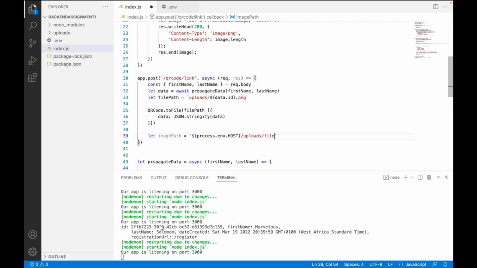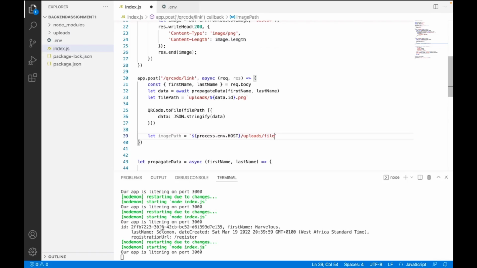Okay, so what we're just going to do here is to see what this data looks like, right? So let's just say console log data, right? Yeah, so let's just see what this looks like when we send this request. Let's see what we get. So we have ID, and this is the ID.